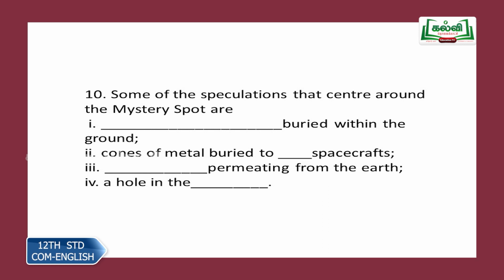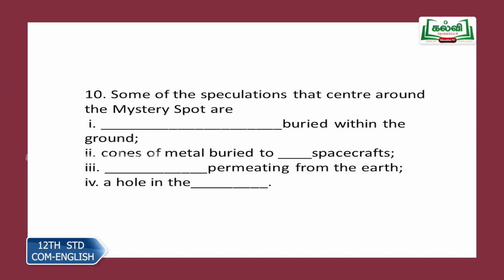Dash permeating from the earth, that is the third one. Fourth one is very simple. Even before you hear it, you could give me the answer. A hole in the dash.